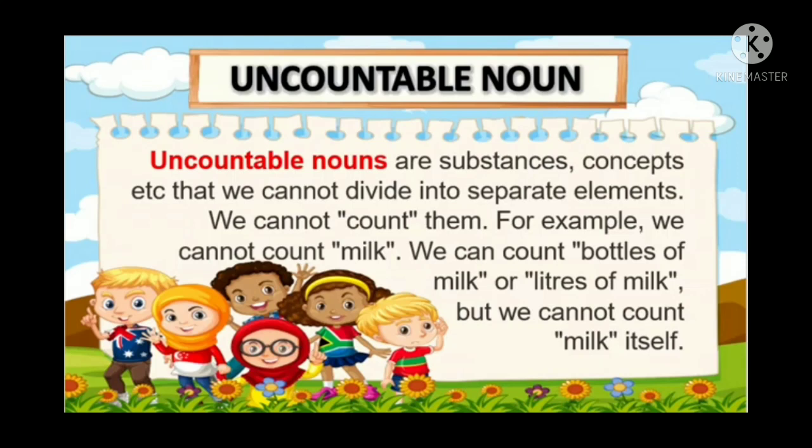Now let's learn about uncountable nouns. What are they? Uncountable nouns are substances, concepts, etc. that we cannot divide into different separate elements. We cannot count them actually. For example, we cannot count milk, but we can count bottles of milk rather, or liters of milk, but we cannot count milk itself. So milk is an uncountable noun, whereas bottles or liters of milk are countable nouns.